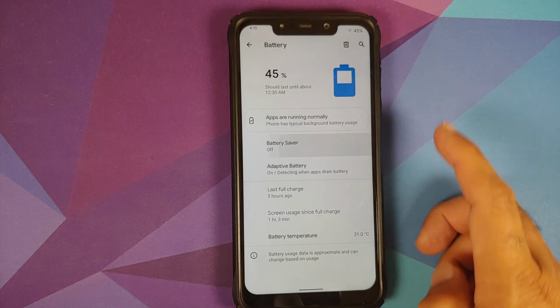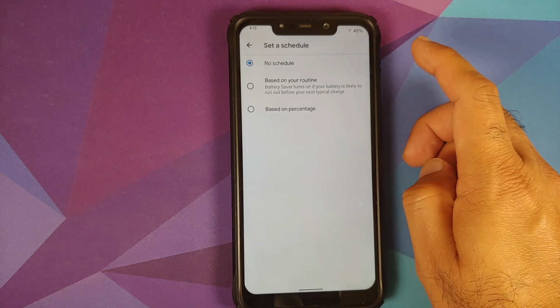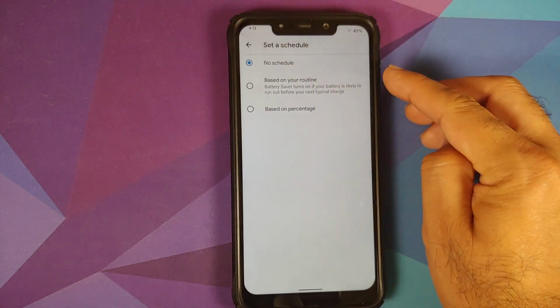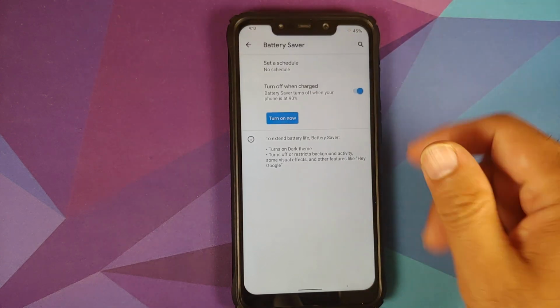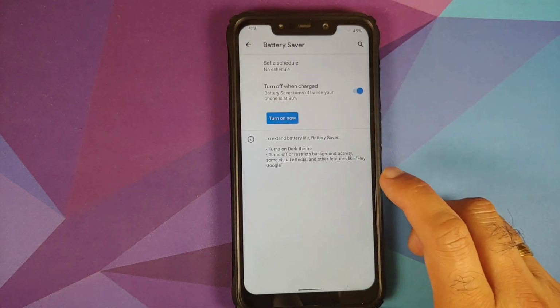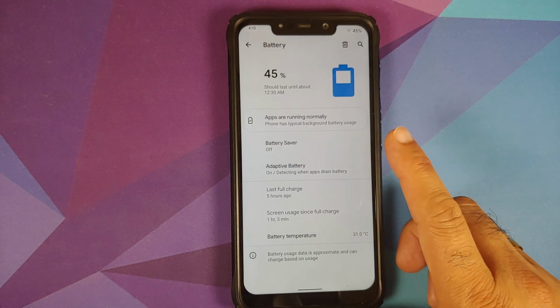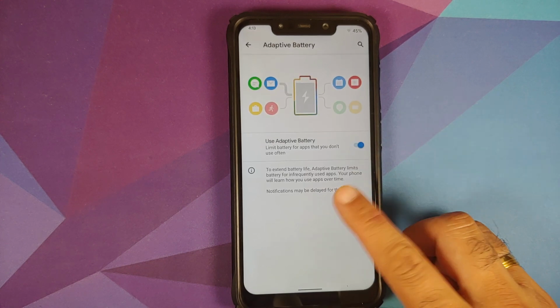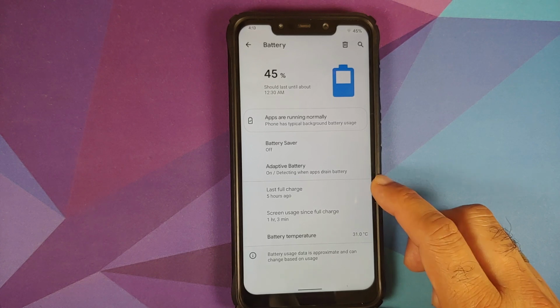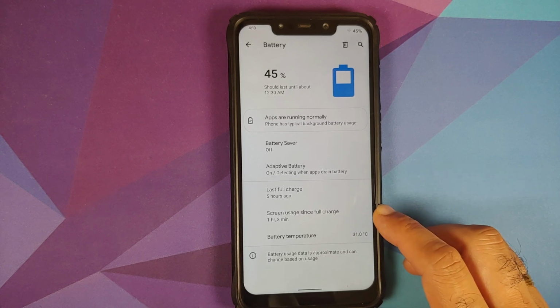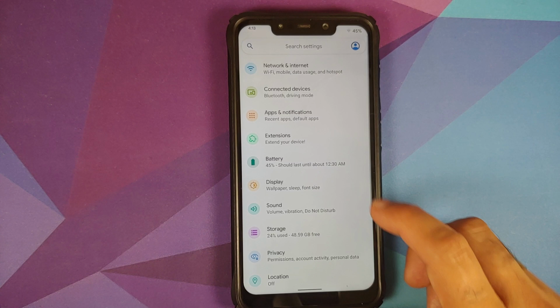So in battery you do have battery saver. You can set a schedule for your battery saver based on your routine or based on the percentage. Then you have a toggle to turn off battery saver when the device is charged to 90%. Adaptive battery is present along with last full charge, screen usage since last full charge, and battery temperature.